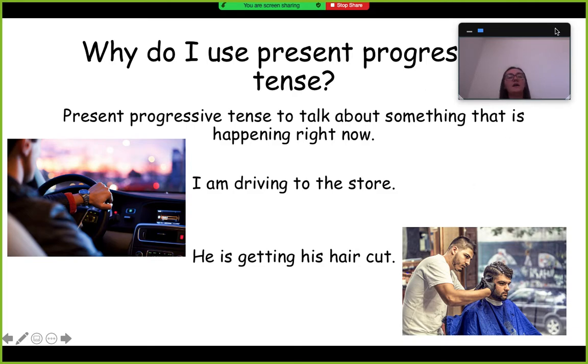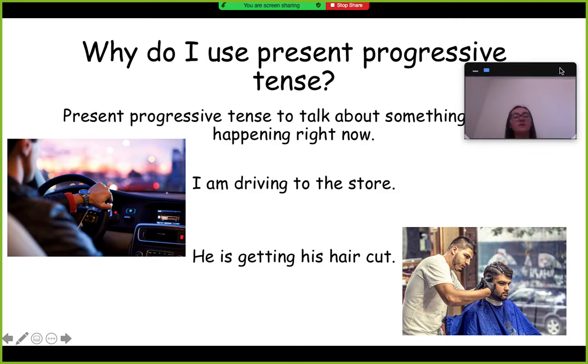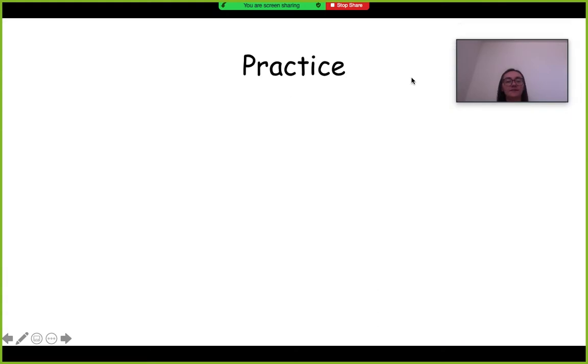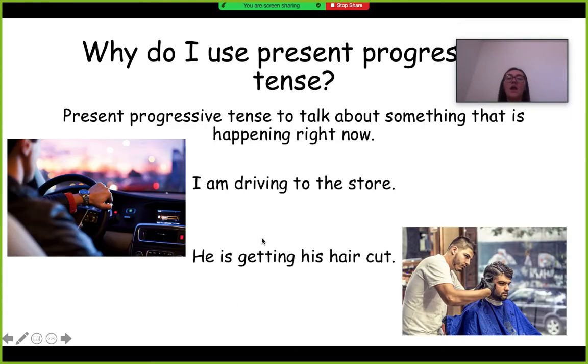So why do I use present progressive tense? Why do I need to say it this way? Why can't I just use simple present tense all the time? So we use present progressive tense to talk about something, an action, whatever is happening, that is happening right now in the moment, or something that is still happening right now and will keep happening.